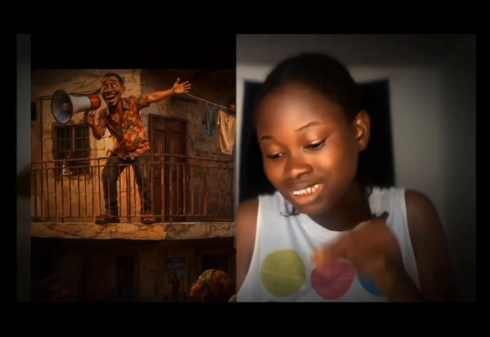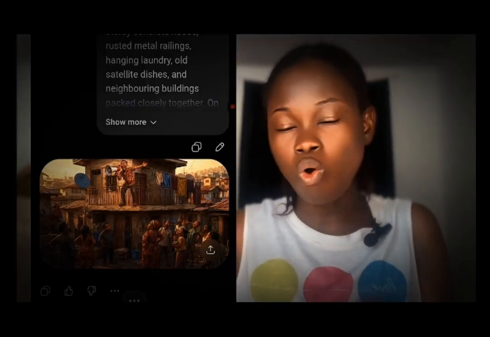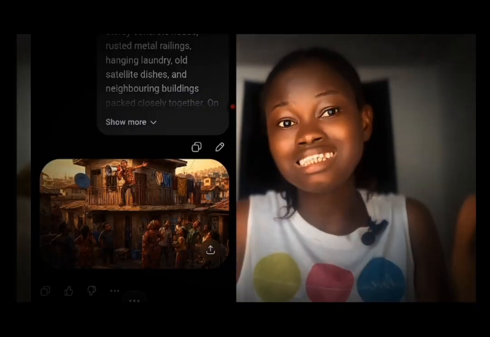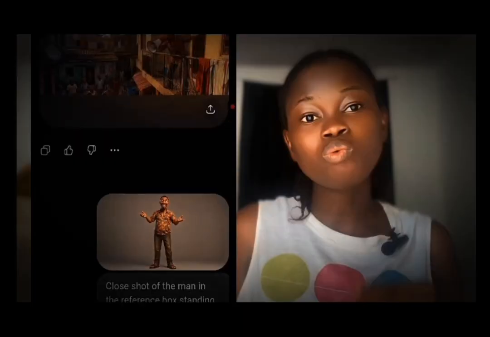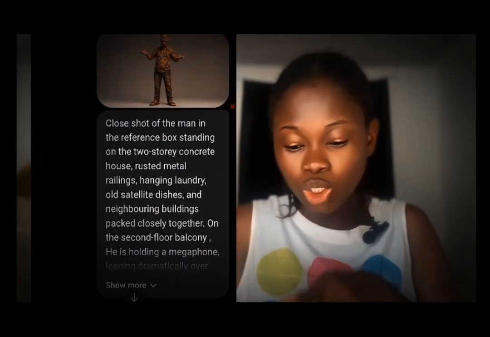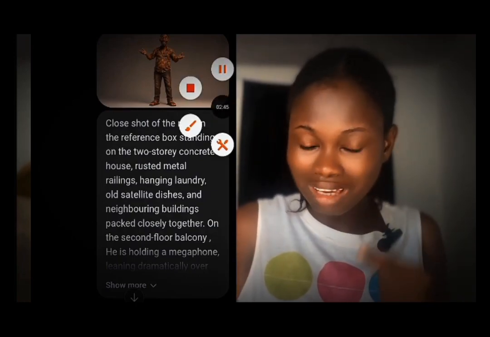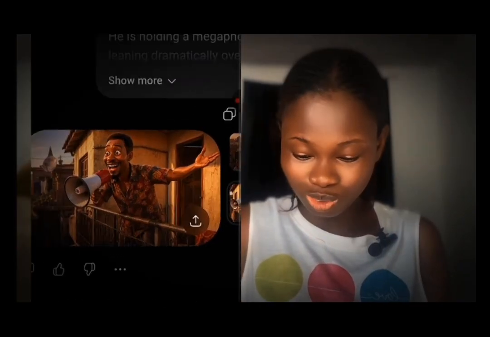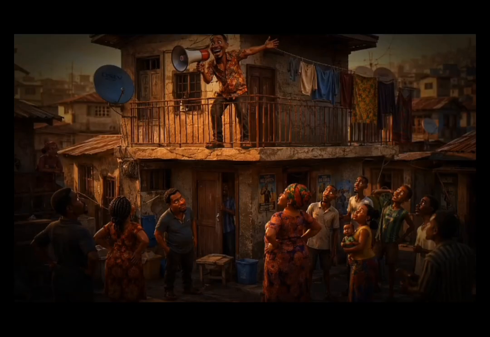Then we're going to generate this same scene, but this time the closer range that has just Shuka on the scene, so that we will see Shuka very well. We're going to be using that close range image as the starting video. Then we'll use this wider range as the video progresses, right? So you will now bring the image of Shuka again, and then you will now give it this prompt, a close shot of the man in the reference box standing in a two-story concrete building, rusted metal hanging, holding a megaphone, and you will have something like this. Let me zoom it so you see it. Can you see it? This is the close range of Shuka, and this one is the wider range of Shuka in that story building.